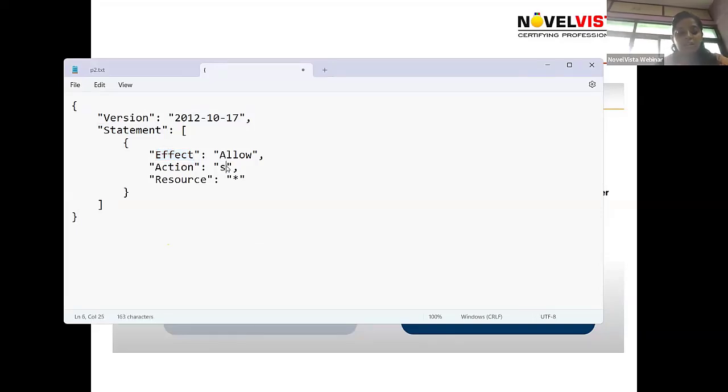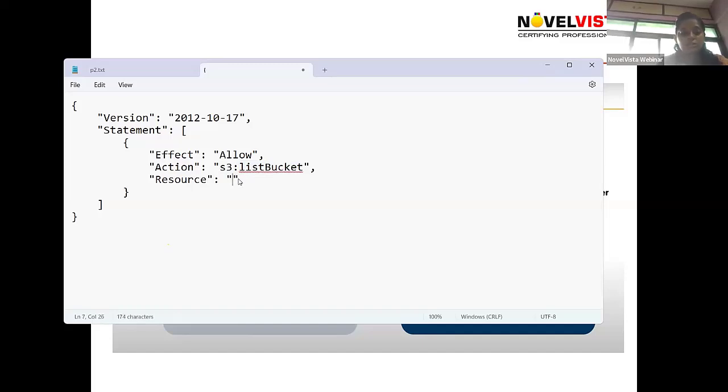Action: suppose I write list bucket. It will only perform the action on the S3 service. List bucket means whatever buckets are created inside the S3 service will be listed.